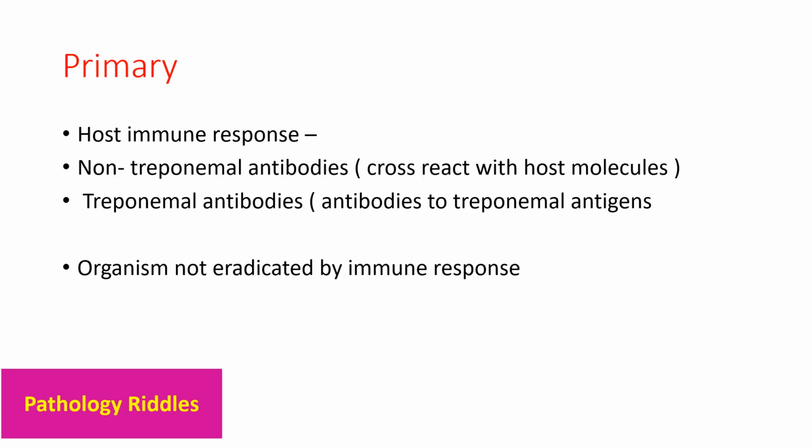So in primary syphilis, the host immune response tries to contain the infection. So there will be non-treponemal antibodies which cross-react with host molecules, and there will be treponemal antibodies which are antibodies against these treponemal antigens. If the organism is not eradicated by immune responses, it will progress to secondary syphilis in 25% of the cases.